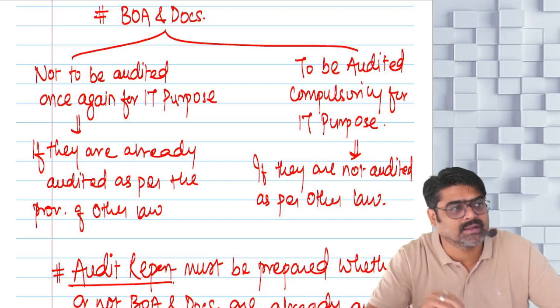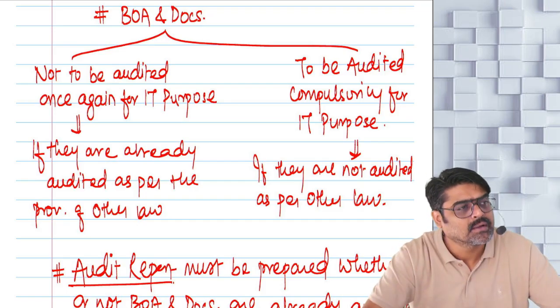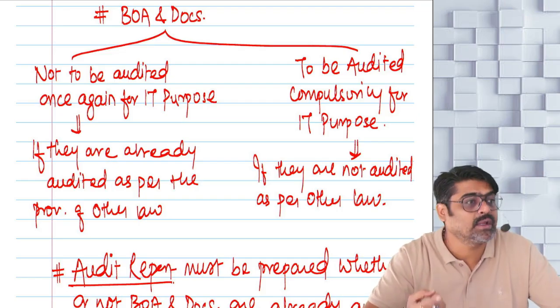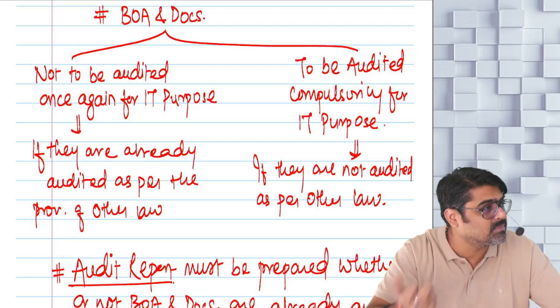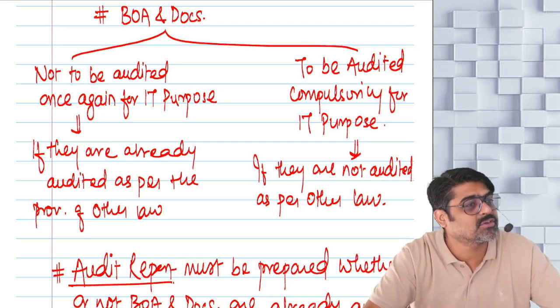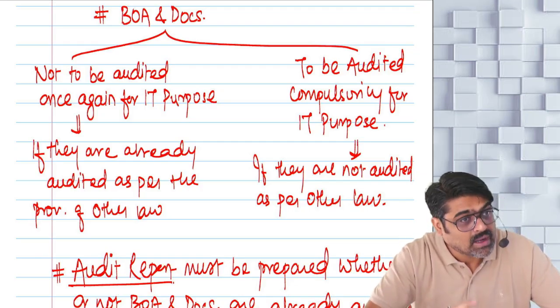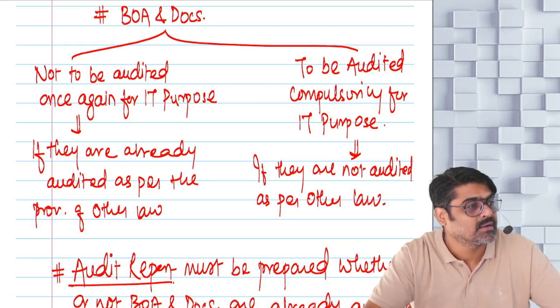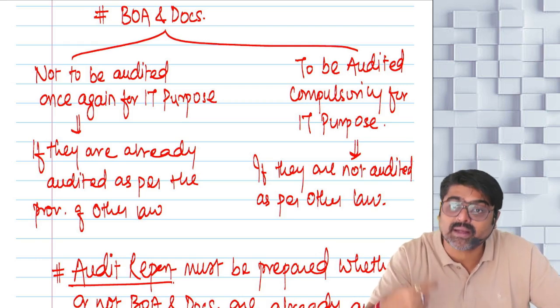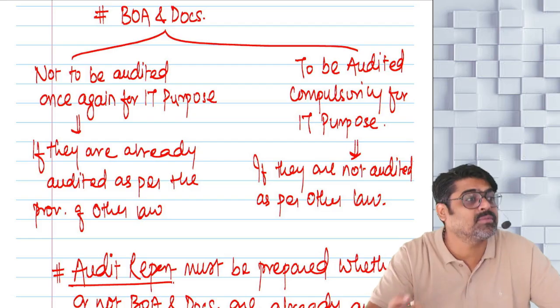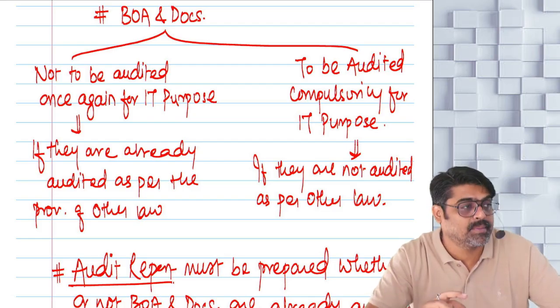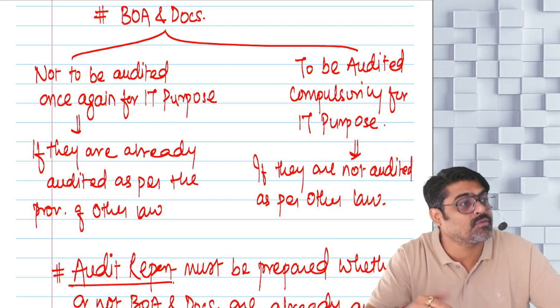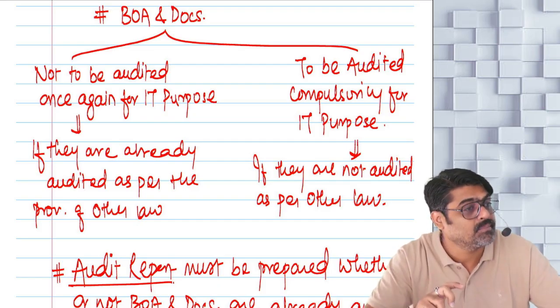Now what if no law was applicable to you which was telling you to get the books of accounts audited? That means your books are unaudited. Then compulsorily you have to get the books of accounts audited at least once for income tax purpose. And after getting that audit done, you are supposed to prepare an audit report. This time the audit report will be prepared in a different format, and the format will be form 3CB. What will be the form?